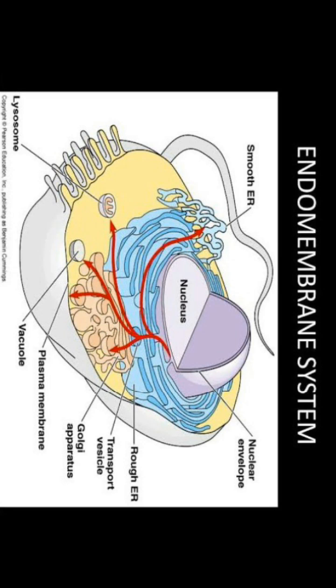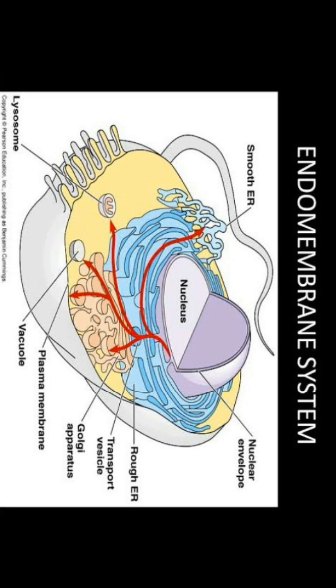Right now, there are many other cell organelles in the cytoplasm of both plant and animal cells, like mitochondria, chloroplasts, and peroxisomes. They are not coordinating with each other and their components are also different.